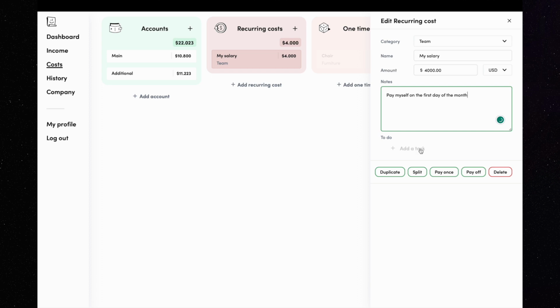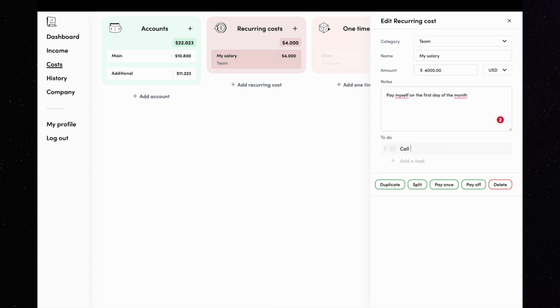I remember that I needed to call the accountant about my salary and tax deduction. I will write that to remember. Okay, now I will certainly remember to do that.